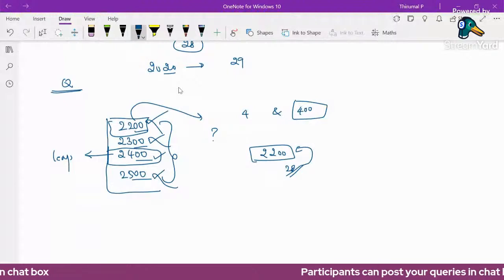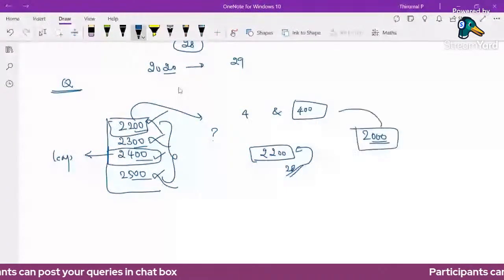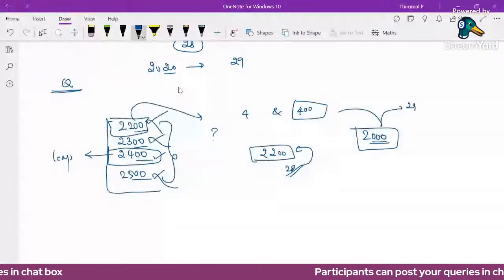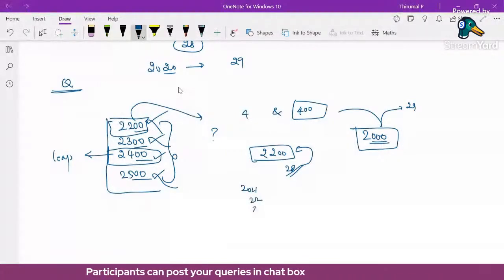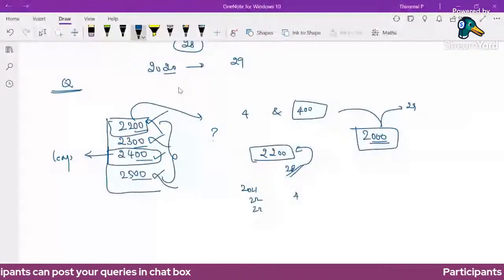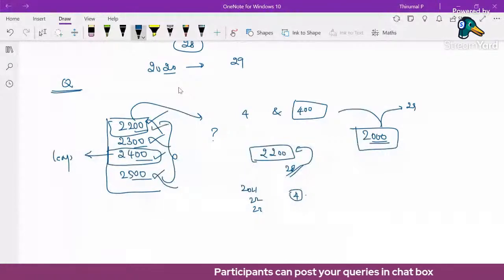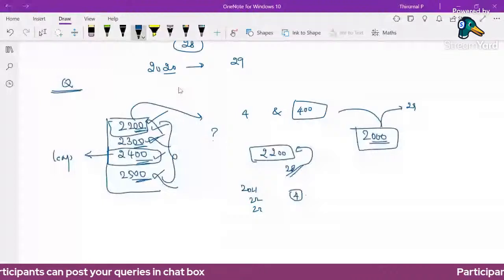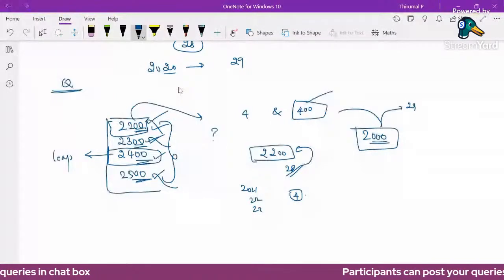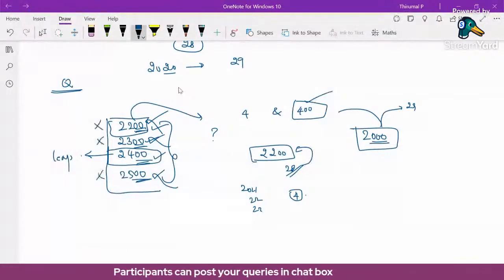So in centuries, we have to check whether it is divisible by 400 or not. 2000 is divisible by 4 and divisible by 400, so in 2000, the month of February contains 29 days. But for the remaining years, that is 2021, 2022, 2023, etc., we just divide by 4. Divisible by 4 means it's a leap year. Not divisible by 4 means it's not a leap year. For the centuries ending with 00, we have to check divisible by 4 as well as divisible by 400. Divisible by 400 means always divisible by 4. So divisible by 400 means it's a leap year. Otherwise, it is not a leap year, even if it is divisible by 4.